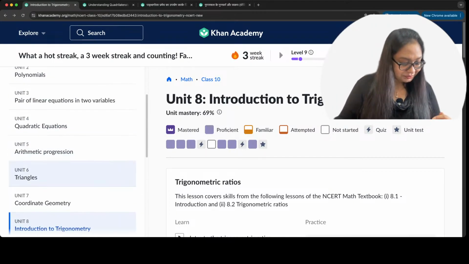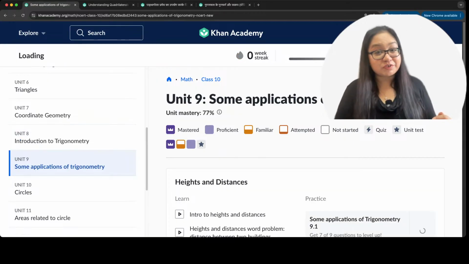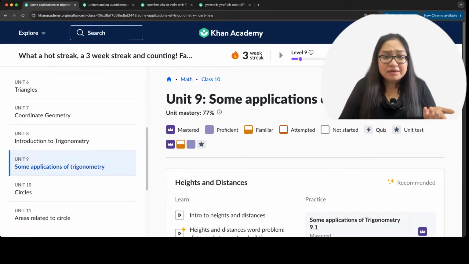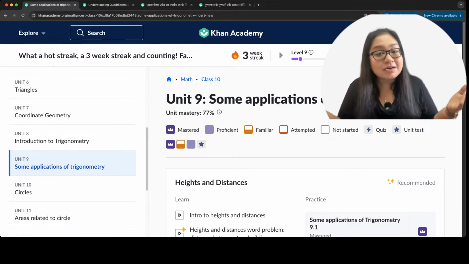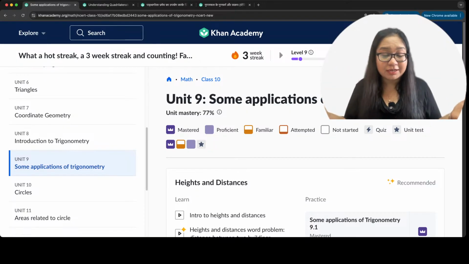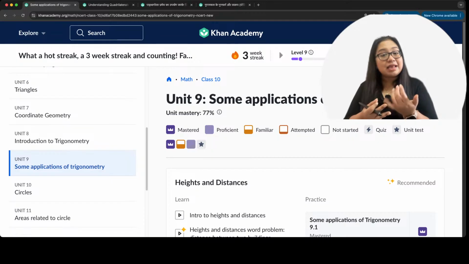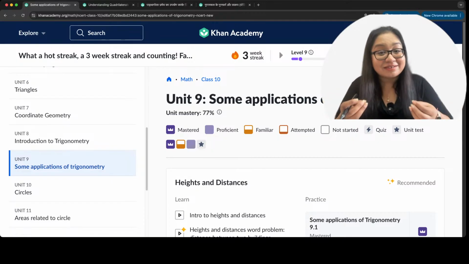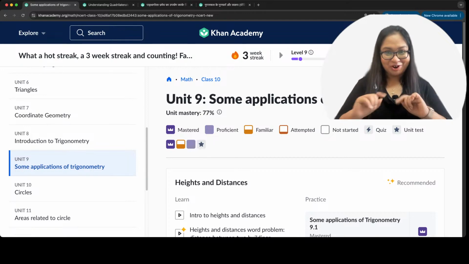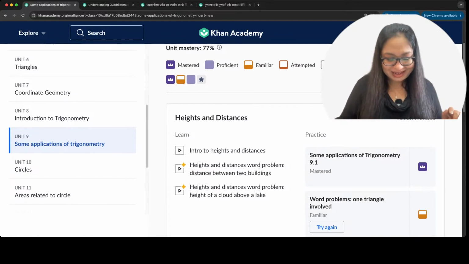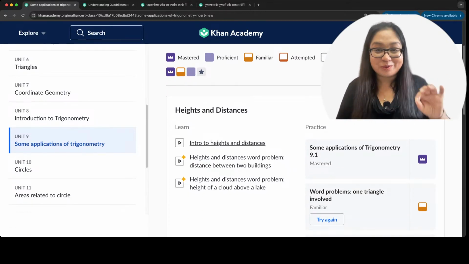So here we are, applications of trigonometry, and I bet a lot of you understand that trigonometry is such a vast topic that it has loads of applications, right? And whether you are in grade 9, 10, 11, 12, you are going to need to know how to apply trigonometry. Let's go ahead. Let's get an intro to heights and distances.